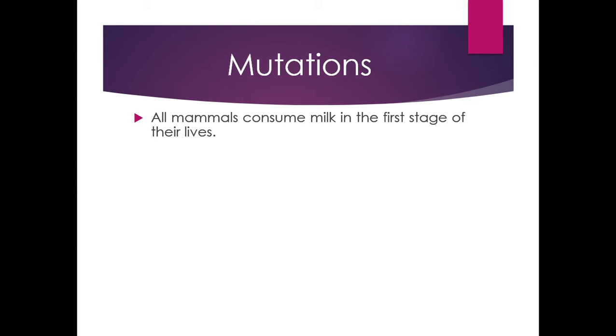Mutations. So all mammals consume milk in the first stage of their lives. We can talk about dogs, for example. When they are puppies, they need to consume a lot of milk from their mother so they can grow normally and they can have enough nutrients inside their bodies. We can talk about cats, monkeys, lions, and so on and so forth. There are a lot of species that consume milk in the first stage when they are babies.